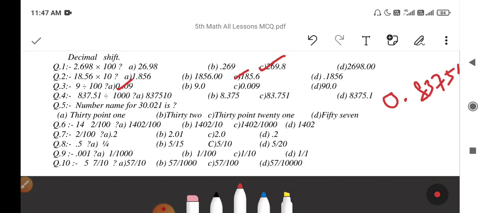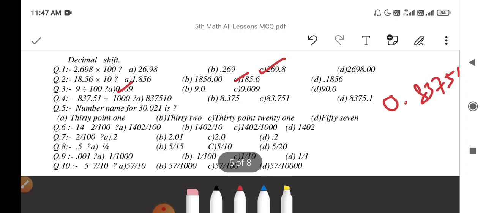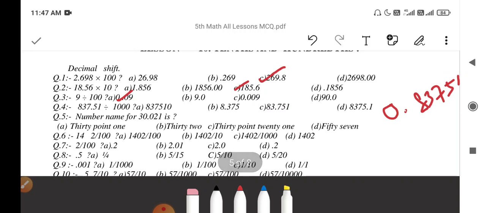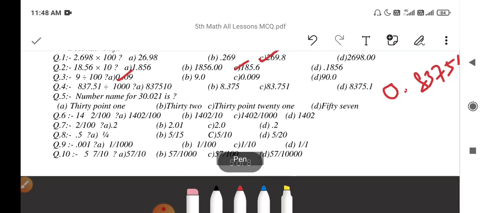The options are 30.1, 32, 30.21, 57. So the correct answer will be 30.021, but the answer is not given here. So you can write here 30.021.